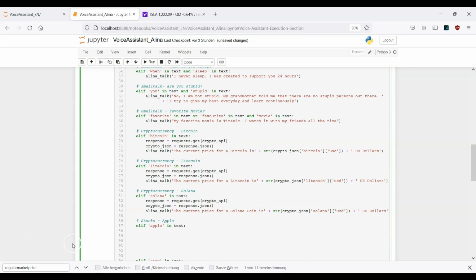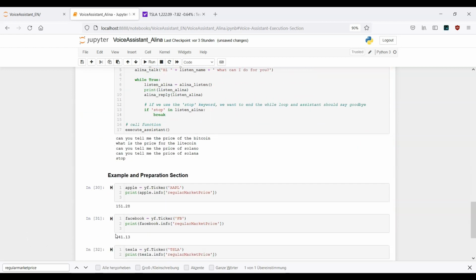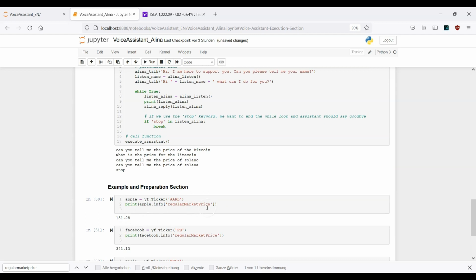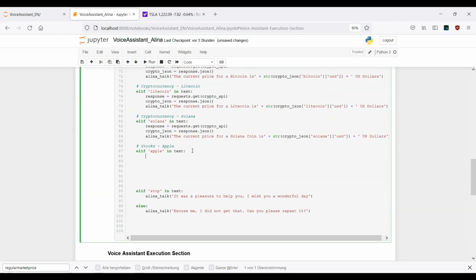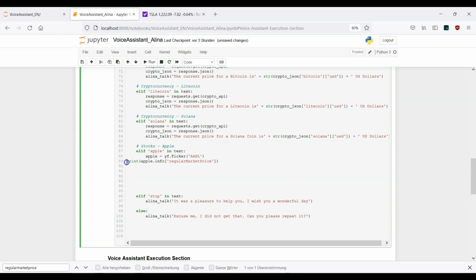That means we can just make life again a little bit simpler. Copy this part. Okay, copy this one and paste it directly underneath. Paste it here. And again, instead of print, we want to make use of the talk function.